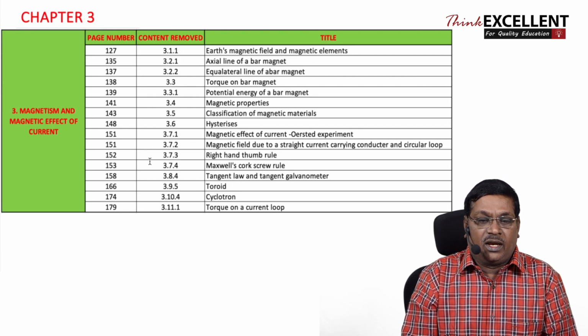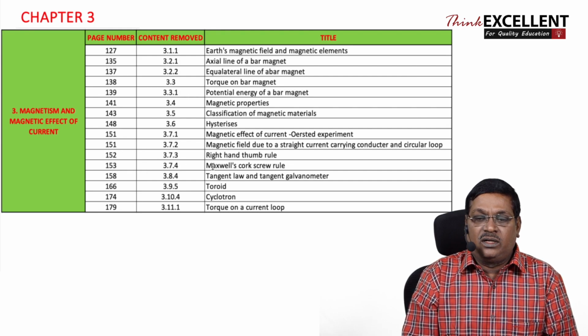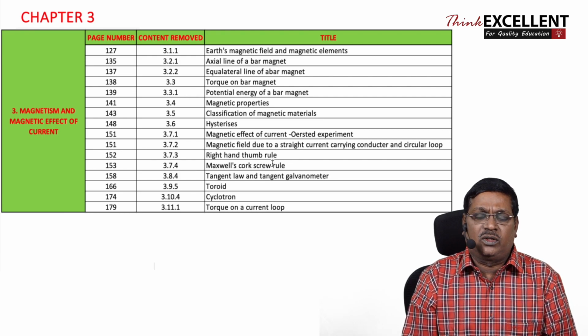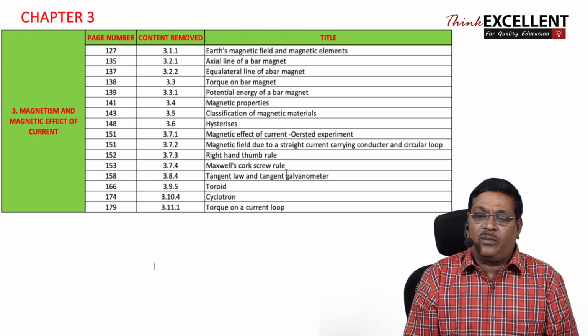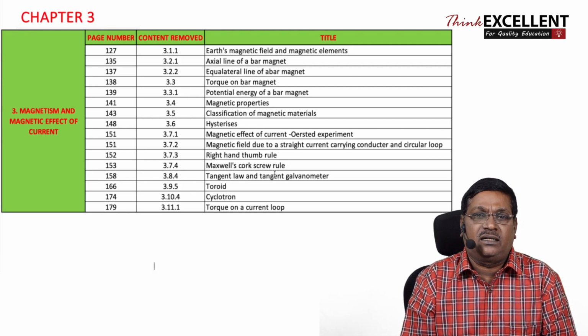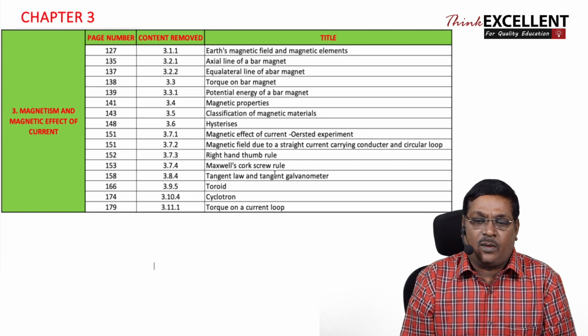Now in page number 153, 3.74, Maxwell's corkscrew rule. It is a similar rule. Both are indicating the direction of magnetic field. That's all. Now 158, 3.84, tangent law and tangent galvanometer. It is really a sizable content that you need not prepare for your examination at all.